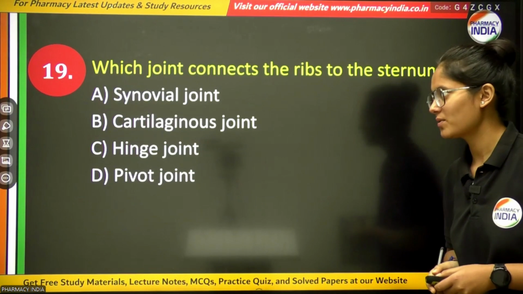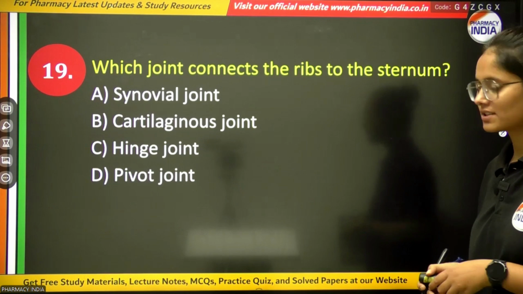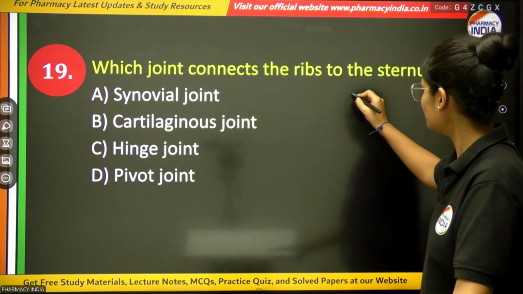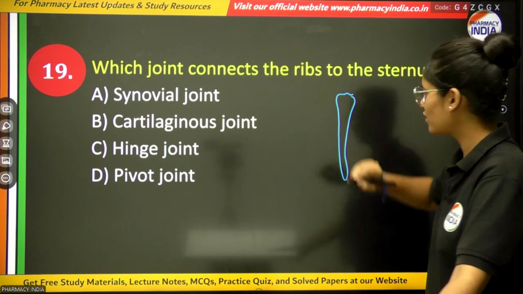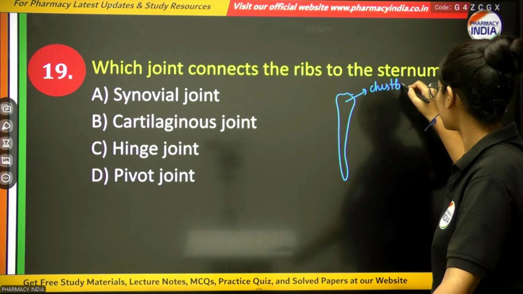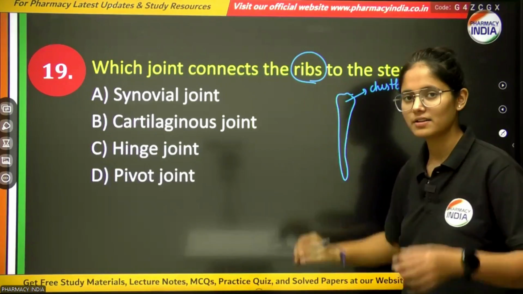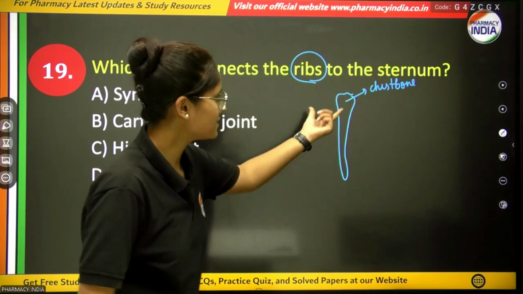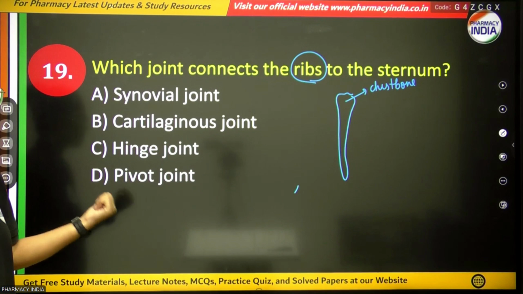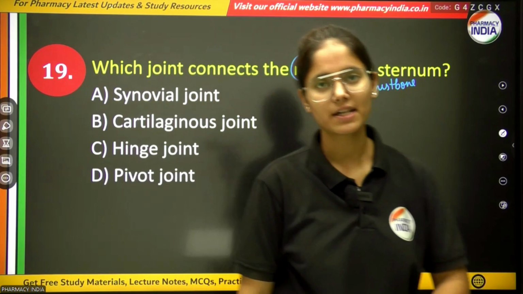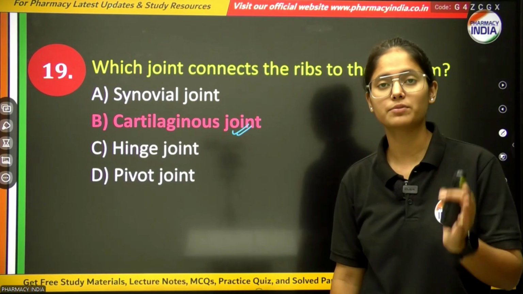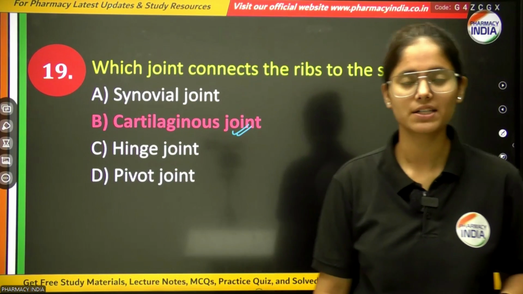Let's move on to our next question. Which joint connects the ribs to the sternum? Now you have to tell the joint which is present between the ribs and sternum. Sternum is also known as the breastbone or chest bone, and ribs are connected ventrally with this sternum. The options are synovial joint, cartilaginous joint, hinge joint or pivot joint. The correct option will be cartilaginous joint, which allows only limited movement and is present between ribs and cartilage.